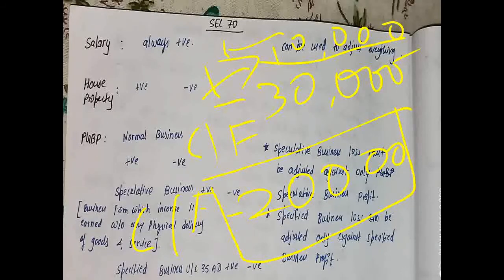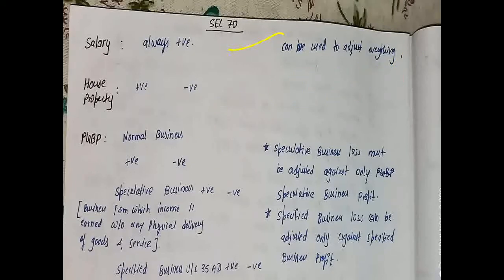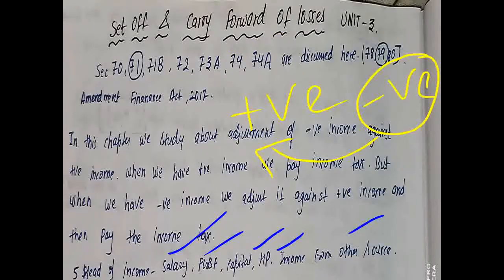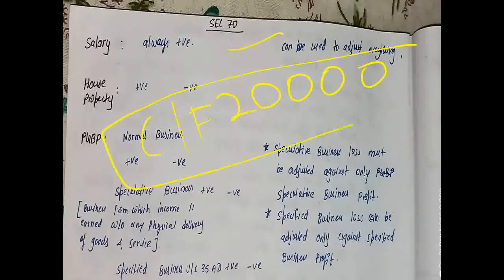Now what I want you to understand is that this loss of 20,000 which we have carried forward can only be set off against the house property income in the next year.